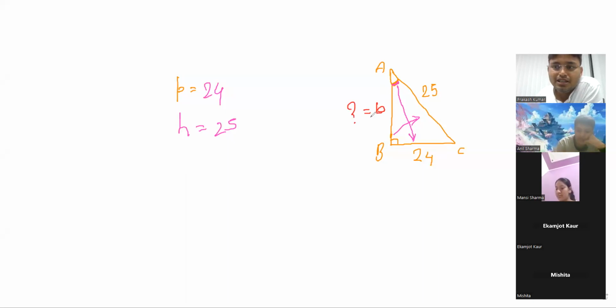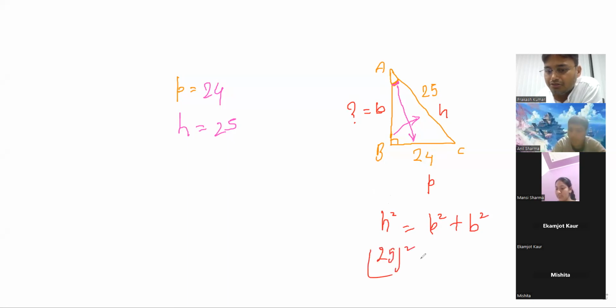Pythagoras said something and died. What did he say? This one is hypotenuse, this one is perpendicular, and this one is base. Hypotenuse square equals perpendicular square plus base square. Are you able to do this one or not? Right now? Sir, that question was given, 7. Find the equation.